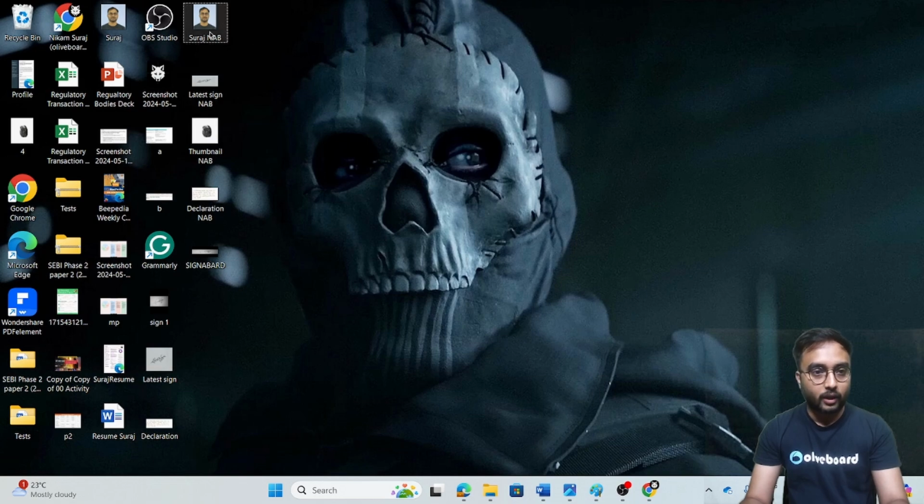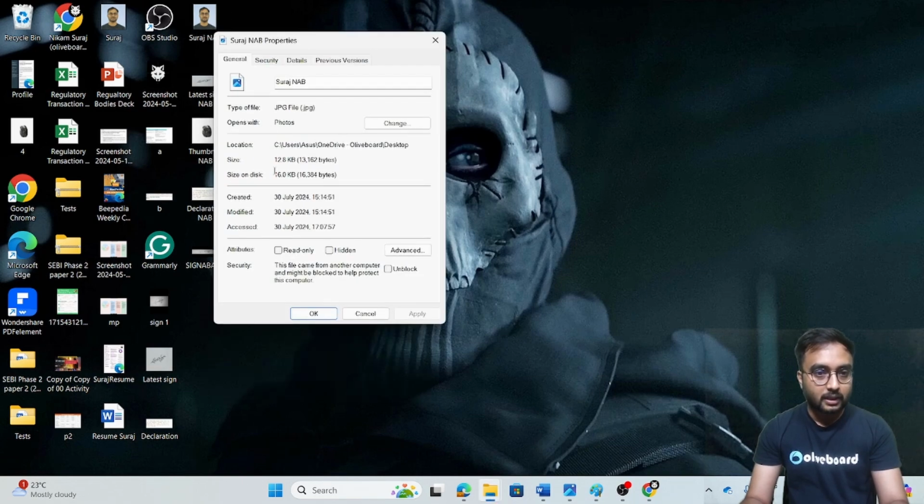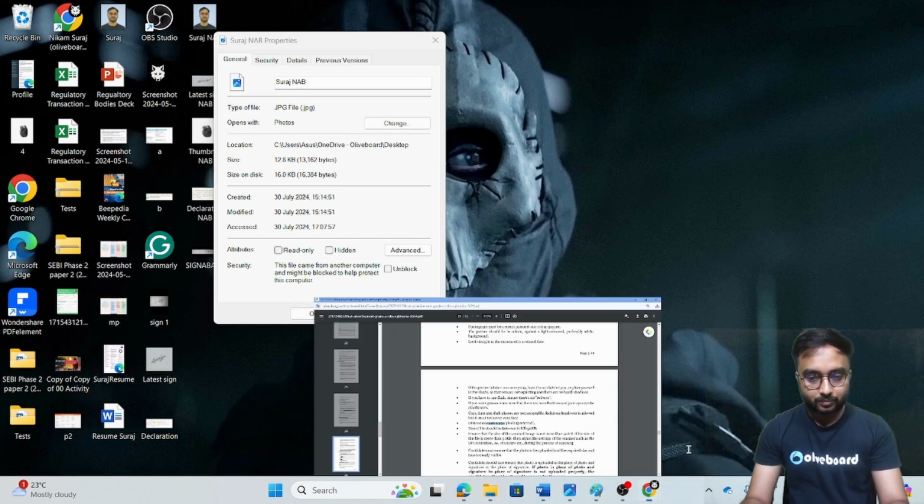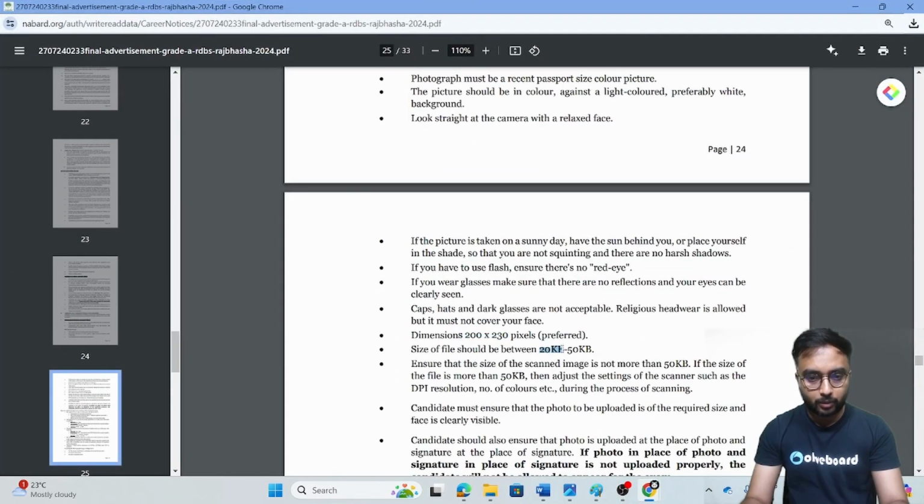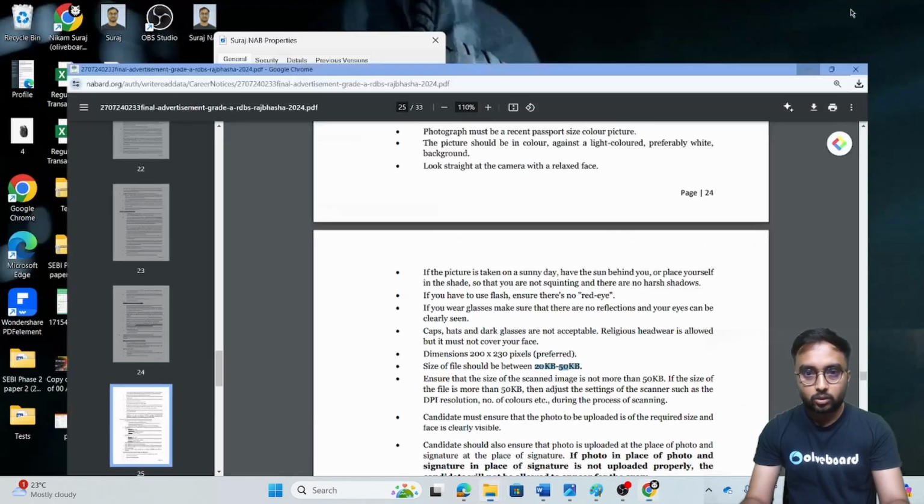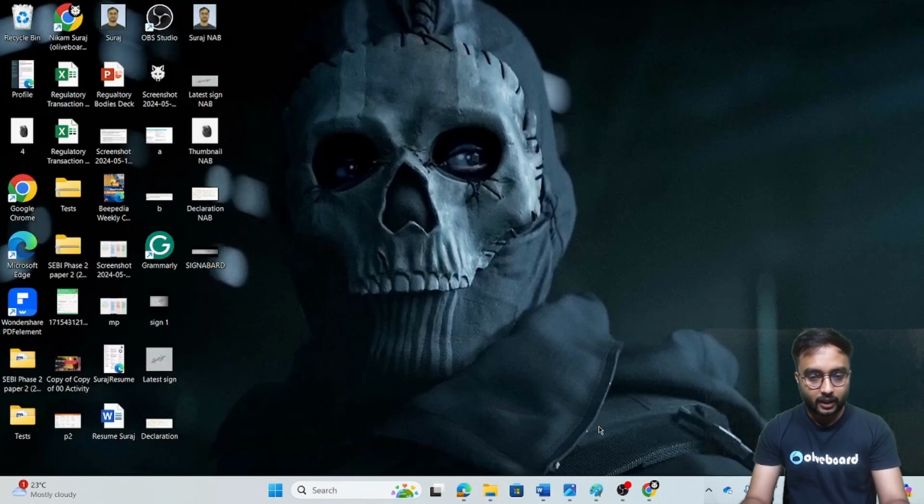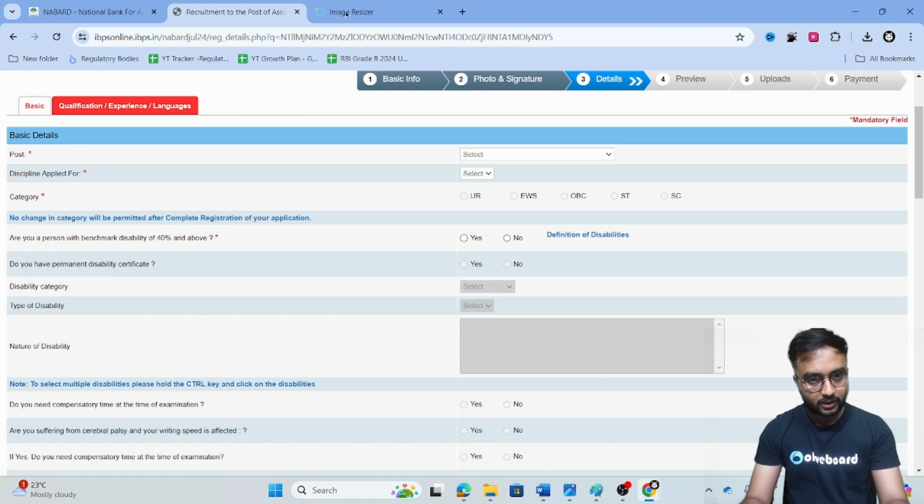Now you have to look at the size of this particular photograph. Check it out. The size of this photograph is 12.8 kb, whereas in the notification it should be between 20 kb and 50 kb. So how do we resize this? Again, many students have doubts. No worries.